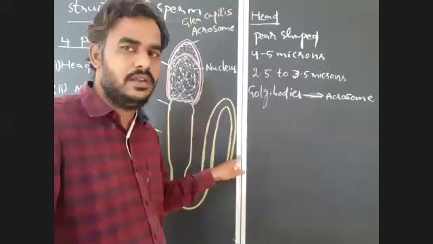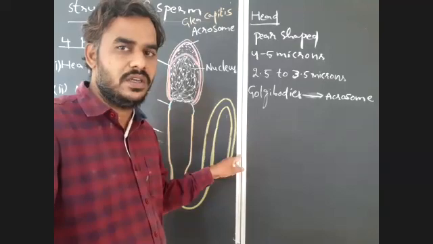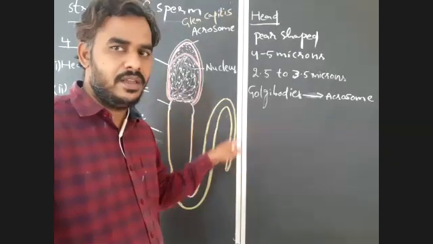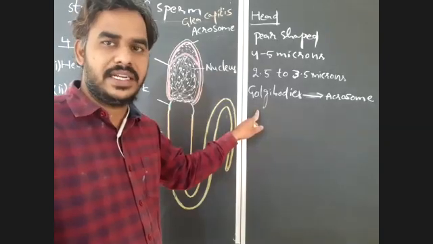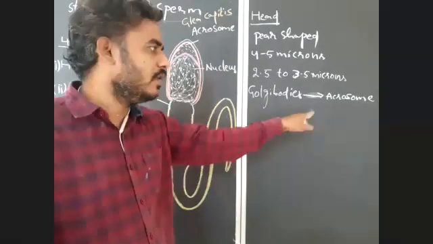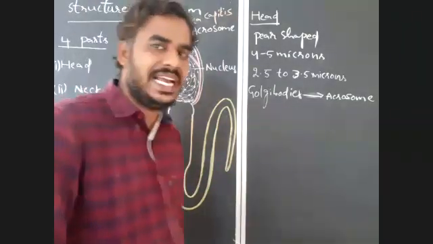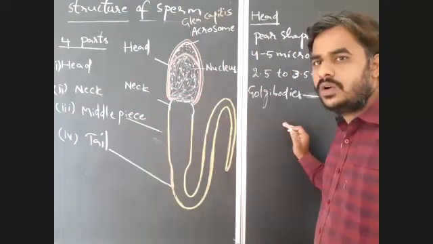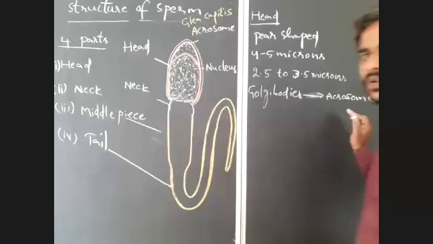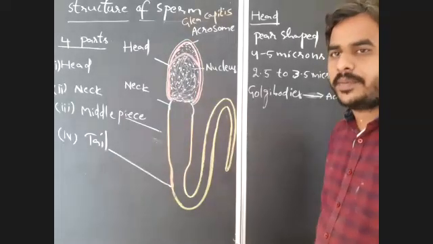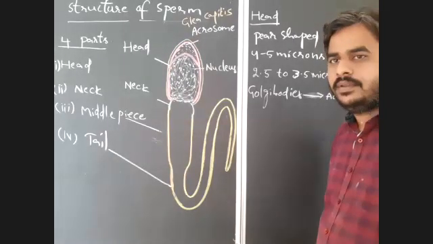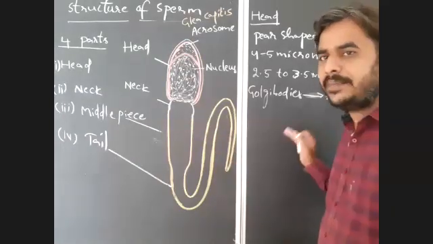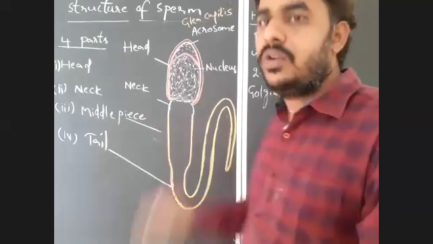So here, during metamorphosis or structural modification of spermatid into sperm, the Golgi bodies which are present in the spermatid will modify into acrosome or galea capitis. So that you have to remember. So acrosome is a modified Golgi body of spermatid. The acrosome in the sperm is a modified Golgi body of spermatid. That you have to remember.